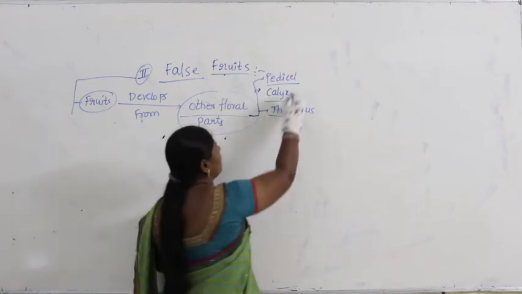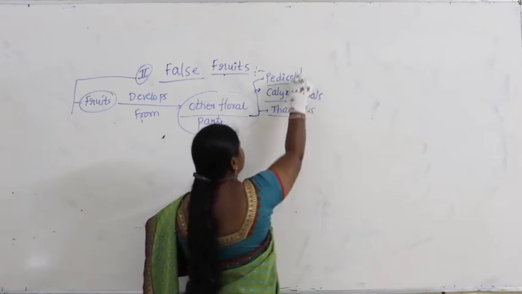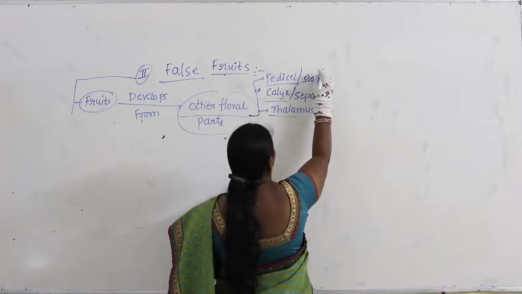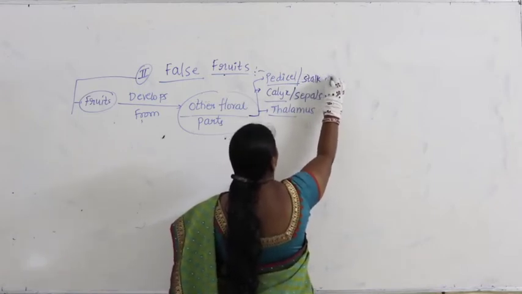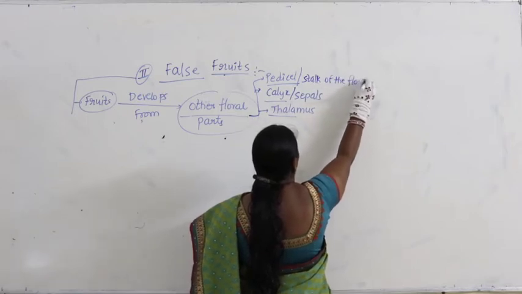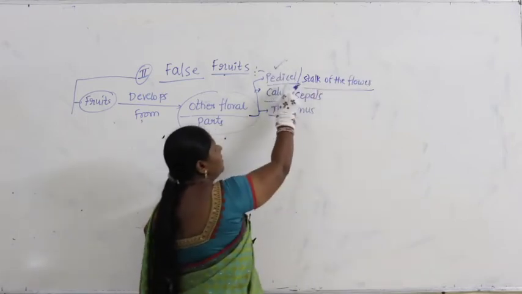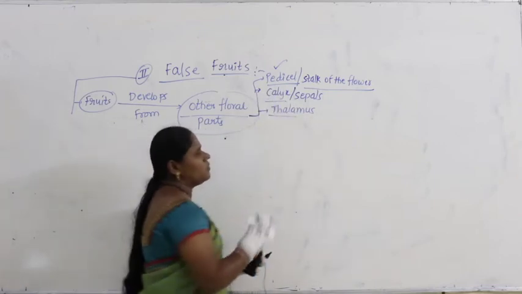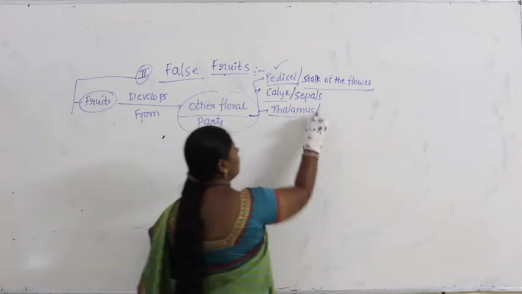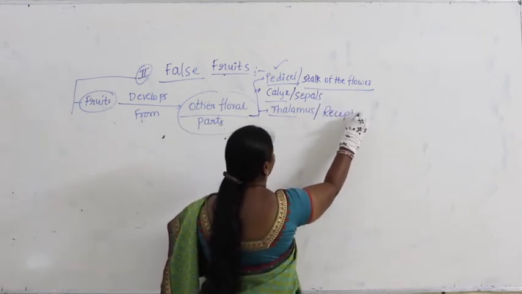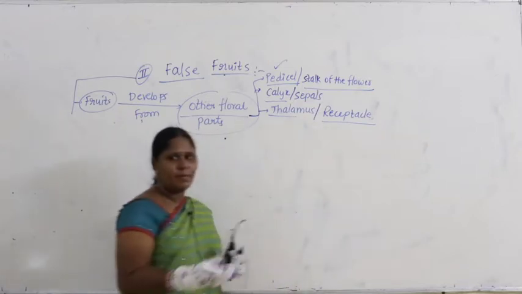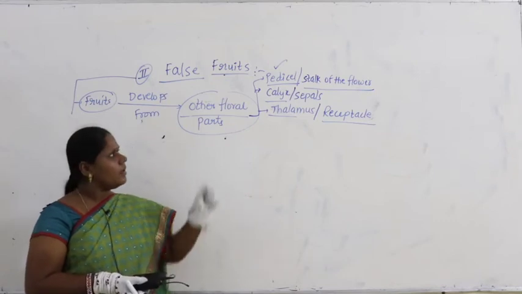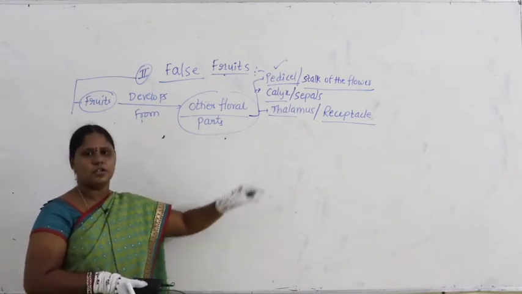Sepals. And pedicel, we know. What is a pedicel? Pedicel is nothing but the stalk of the flower. Calyx are also called sepals. Thalamus is also called receptacle. Because you need to remember all these terminologies. Why? Because sometimes the question will be given indirectly using any one of the other terminologies.